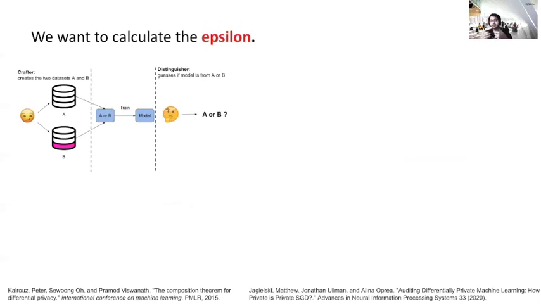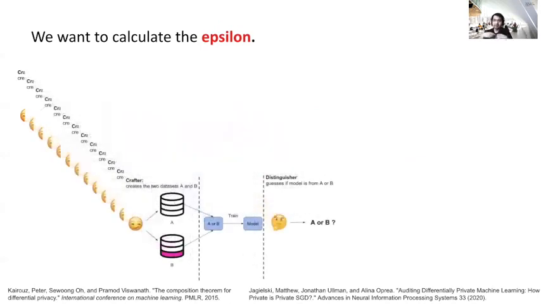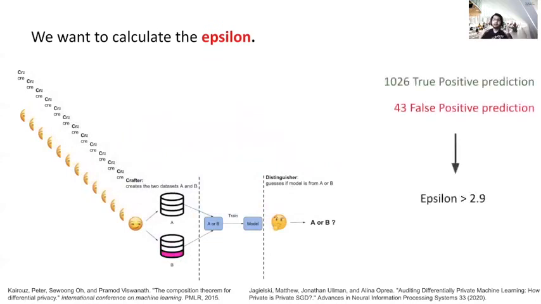To do this, we create the attacker, we create the crafter and distinguisher, we train a model, and then we repeat this experiment several times, and we get a measurement of the accuracy of the distinguisher. So we get how many times the distinguisher guessed correctly, how many times incorrectly, and using this false positive and false negative, we can convert it back to an epsilon.